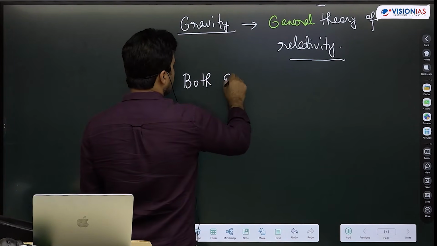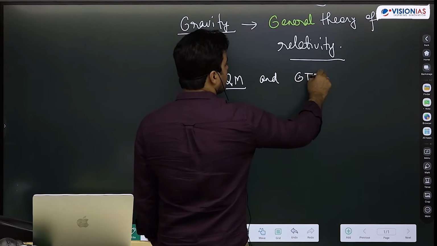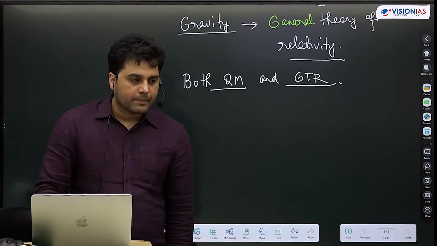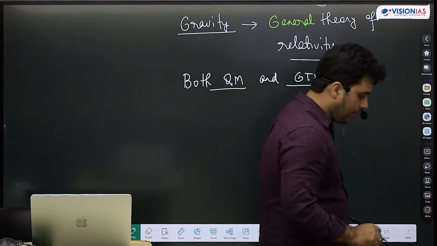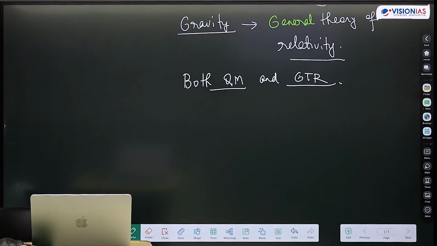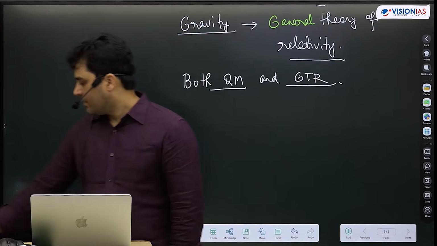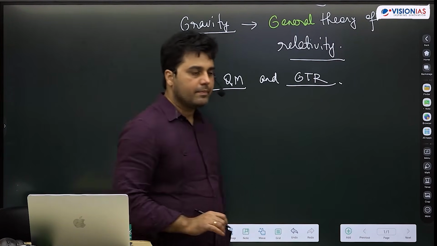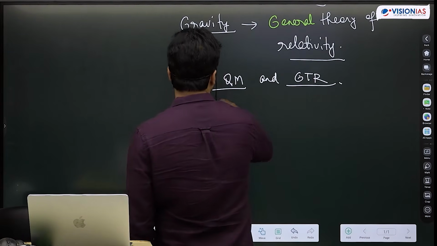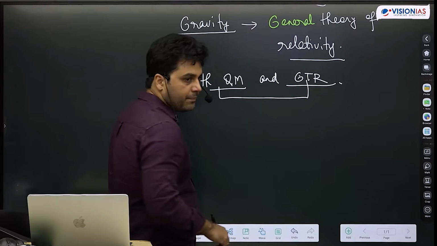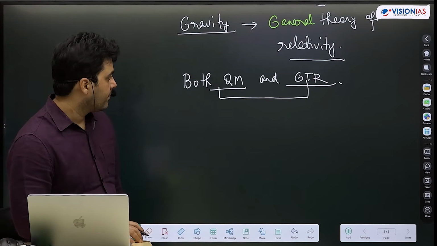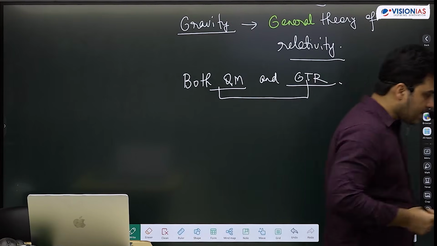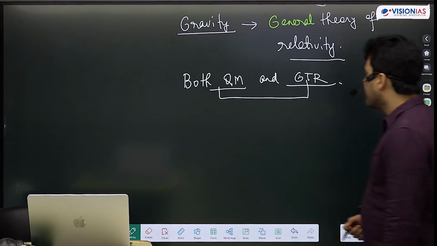Both quantum mechanics and general theory of relativity are very successful in their own domain, but any attempt to combine them into one theory has proven to be futile.